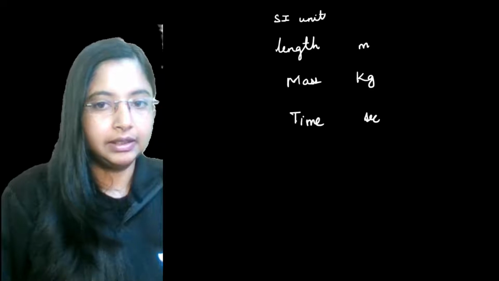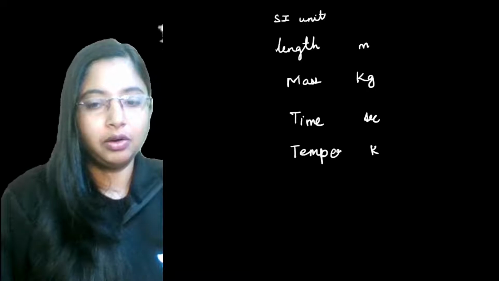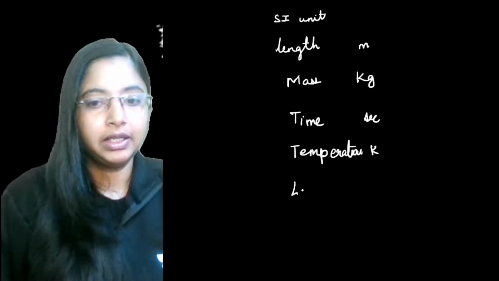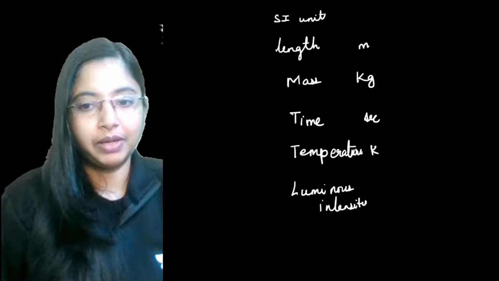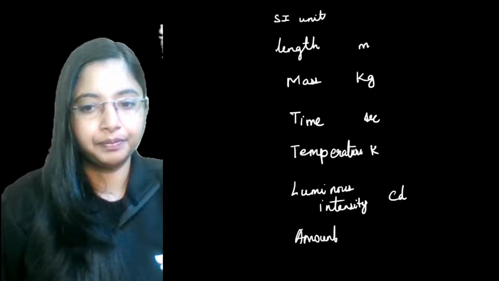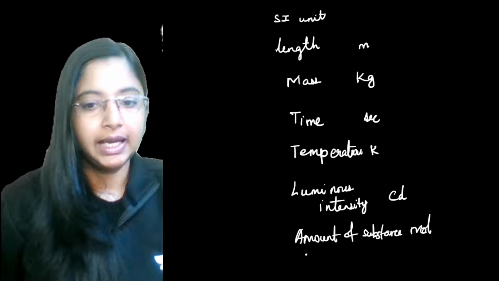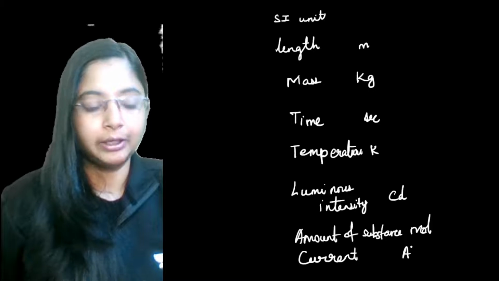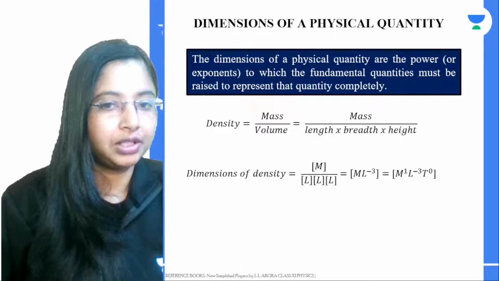Then we have temperature, which is given by Kelvin, and also luminous intensity, which is given by the unit candela, or CD. We have amount of substance, whose unit is mole, and we have current. The unit of current is given in terms of amperes. For all of these 7 units, we have a dimension associated.